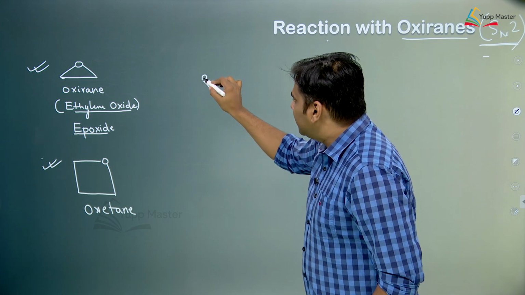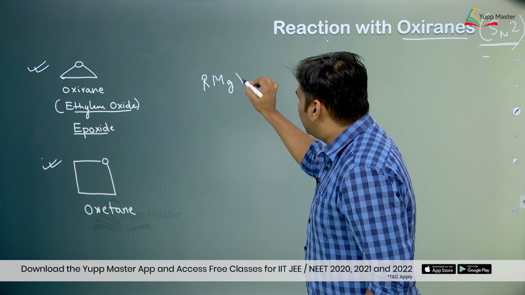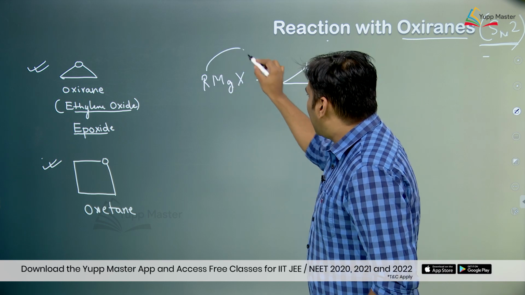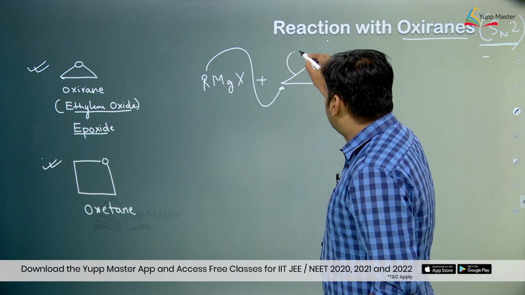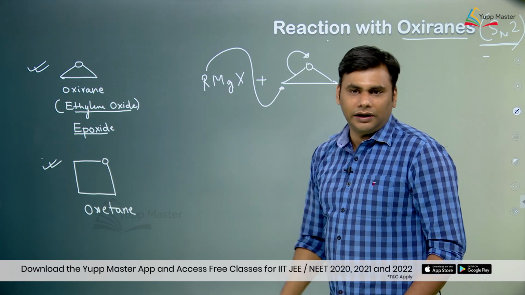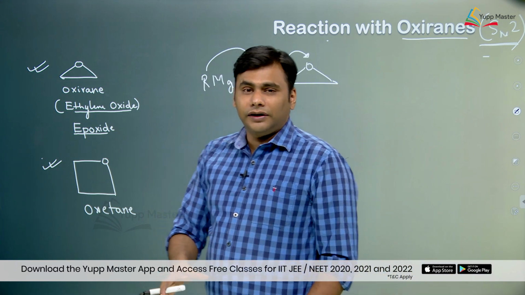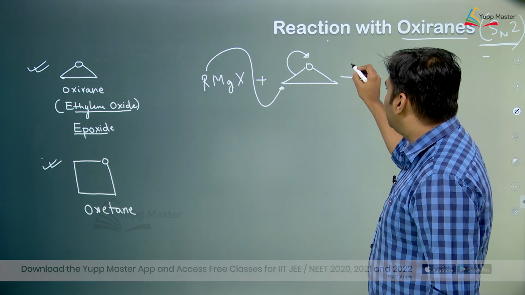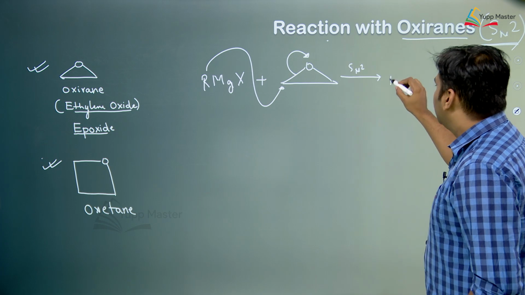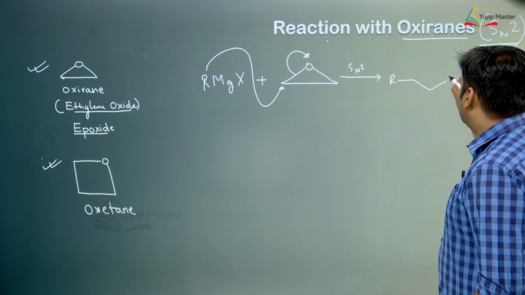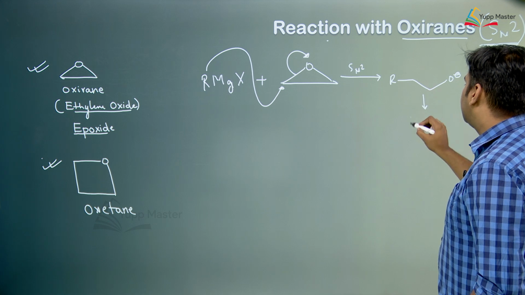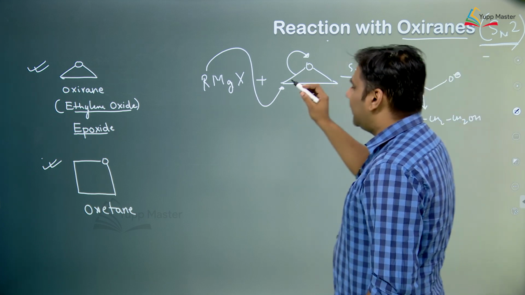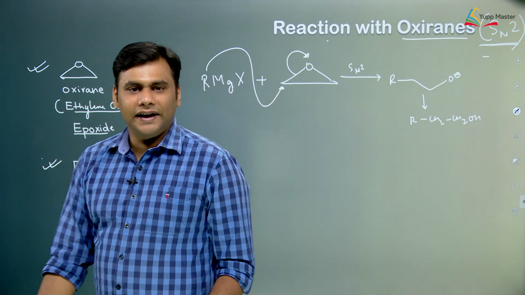Now, what exactly happens in this reaction is when you take RMgX and react it with ethylene oxide, this will go and attack at this carbon and open up this ring, because of ring strain, as 3-member rings are highly strained. Because of this ring strain, these compounds are highly reactive and the Grignard reagent reacts in an SN2 fashion and opens up the ring. So, what we are going to form over here is something like this, which on hydrolysis will give RCH2CH2OH. So, by SN2 we mean that it attacks at that carbon which is less sterically hindered.